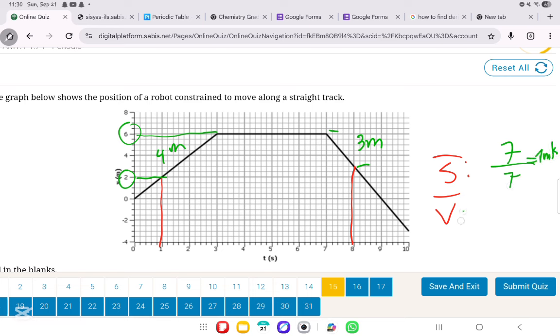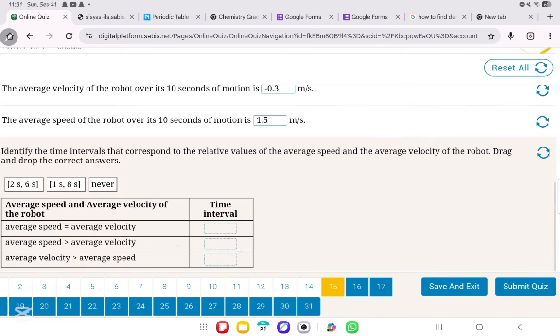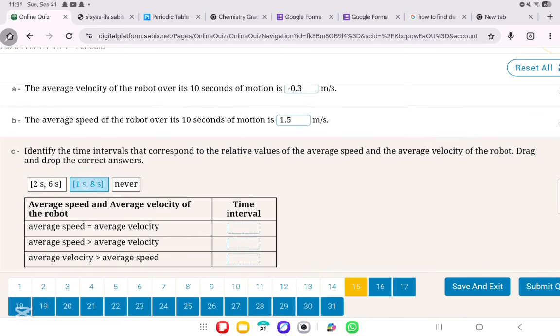Whereas for velocity, what is the total displacement? It's x final, which is 3 meters, minus x initial, which is 2 meters. So we're going to get 1 over 7, which is way less than 1 meter per second. So definitely we can say that the average speed in this scenario is greater than the average velocity.